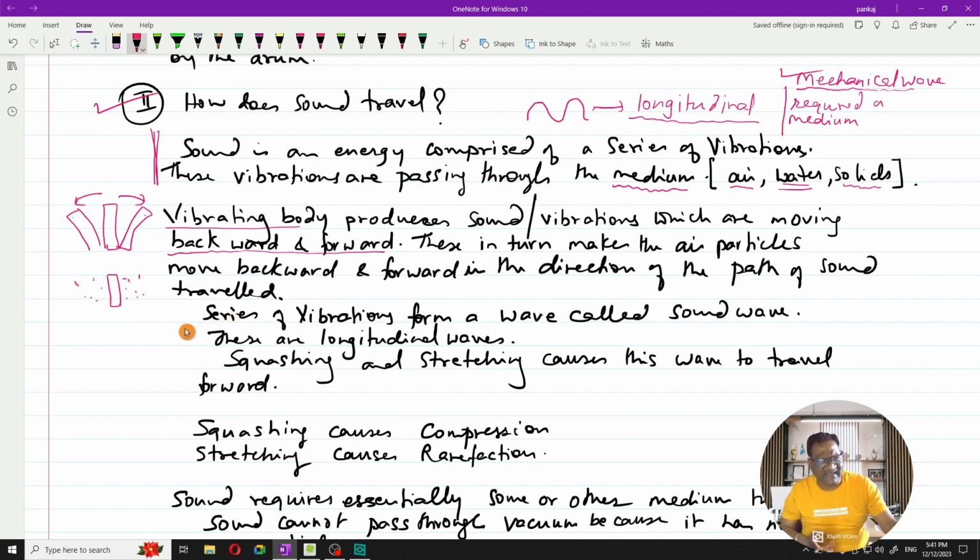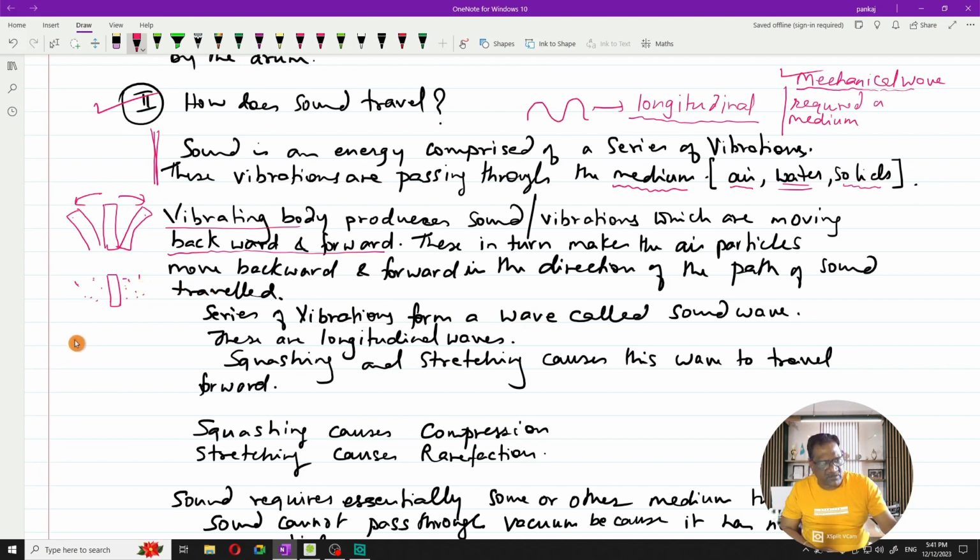Or for that matter, any body. When it is vibrating, the surrounding particles will definitely be affected. They will also vibrate in the same way. Okay. So the air particles move backward and forward in the direction of the path of the sound, and these air particles vibrate in such a way that the sound will travel in that direction.